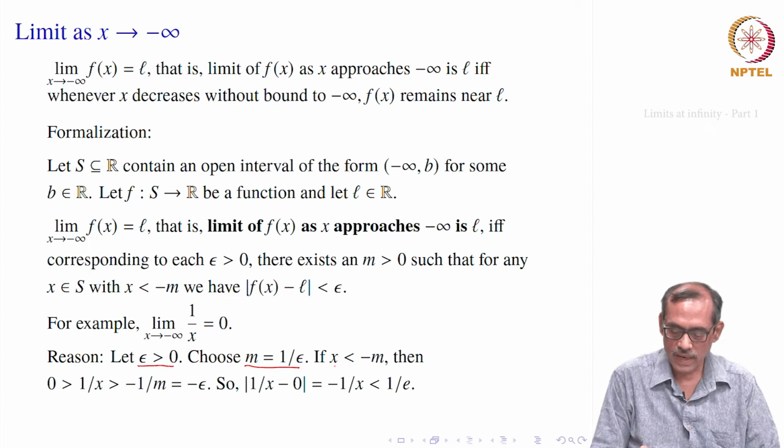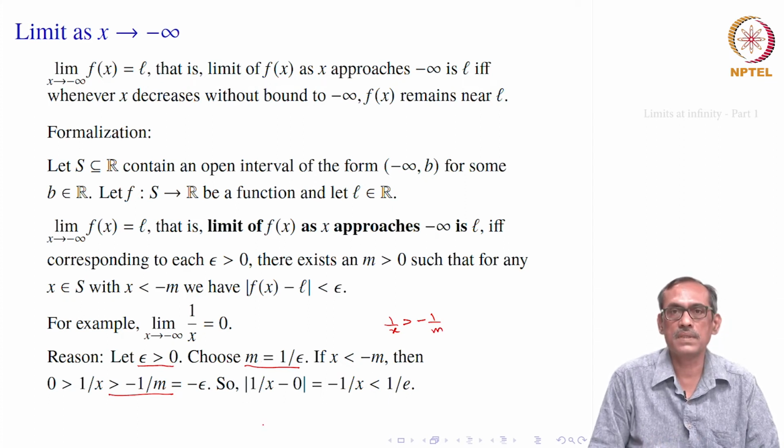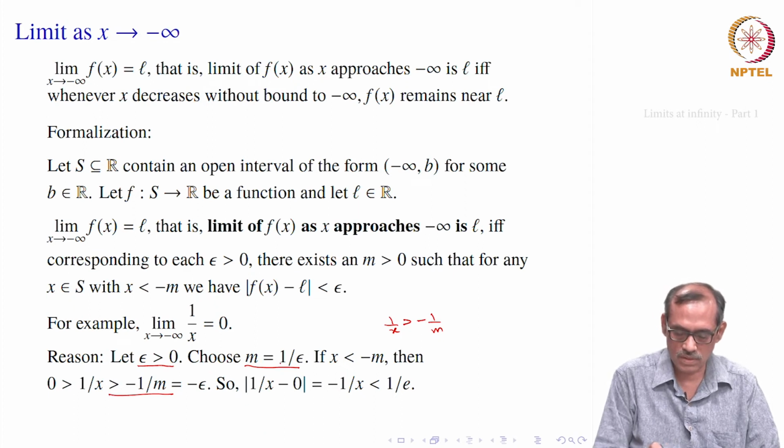So, whenever x is less than minus m, then we would find that 1 by x will be bigger than minus 1 by m. So, that is the idea of choosing this m this way. Okay. So, let us choose this m which is 1 by epsilon.